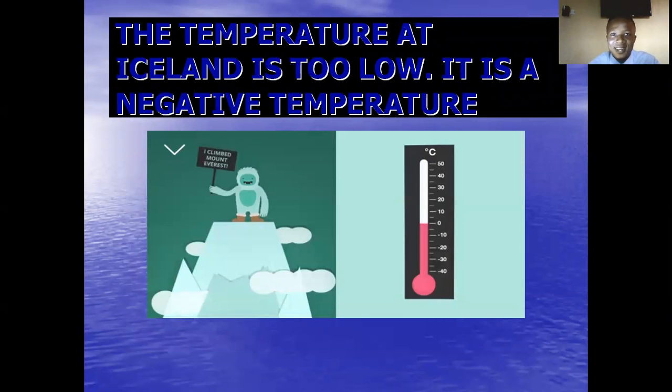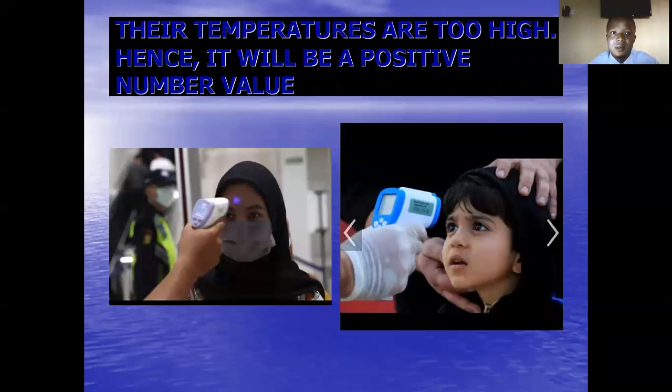Okay, the temperature at Iceland. Iceland is a very nice country in Europe. The temperature there is too low, so you find out that sometimes they will have a negative temperature. All right, negative temperature. It can be minus 30 degrees centigrade, can be minus 15 degrees centigrade, etc. You can see a thermometer in the slide here indicating negative temperature.